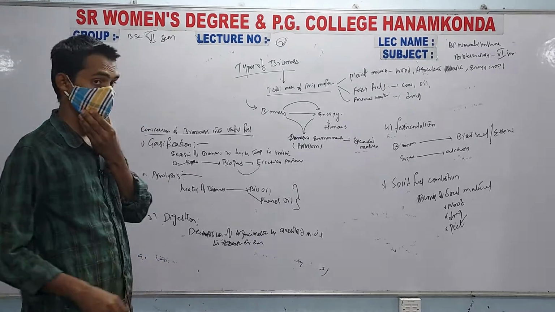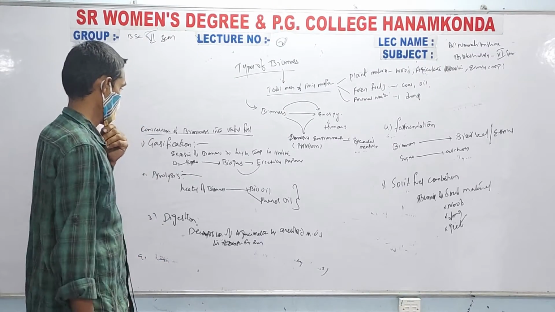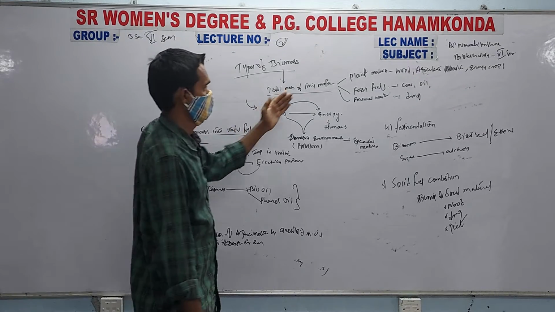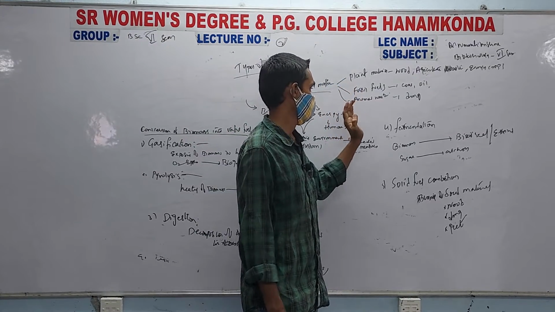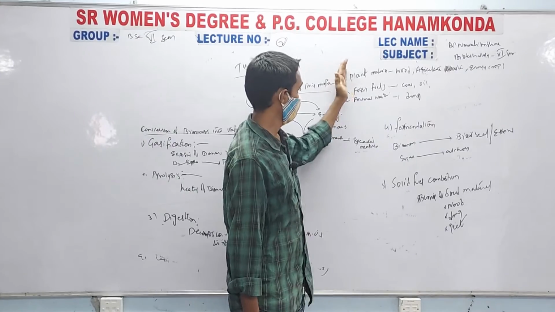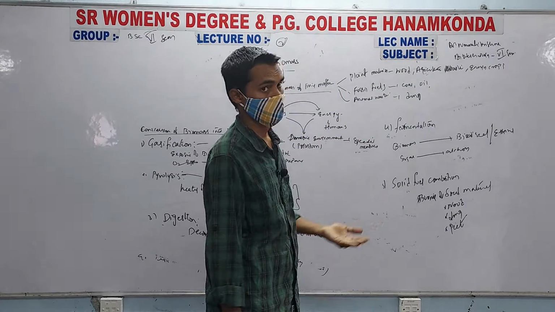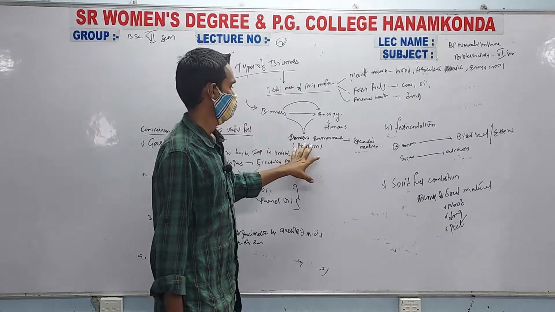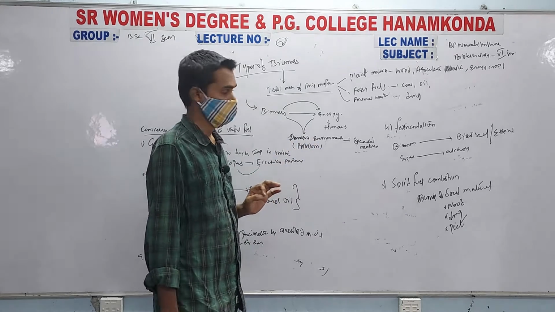So these are the different methods of how we convert the biomass which is coming from the different sources, that is plant material, fossil fuels and animal waste. We have to convert this biomass into useful forms by avoiding environmental damage.